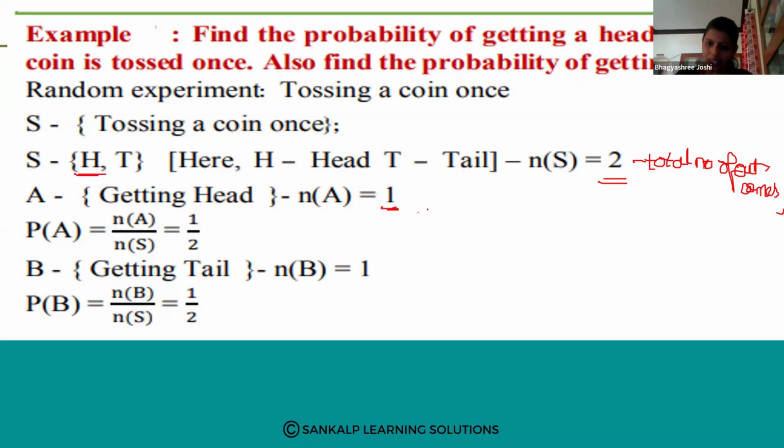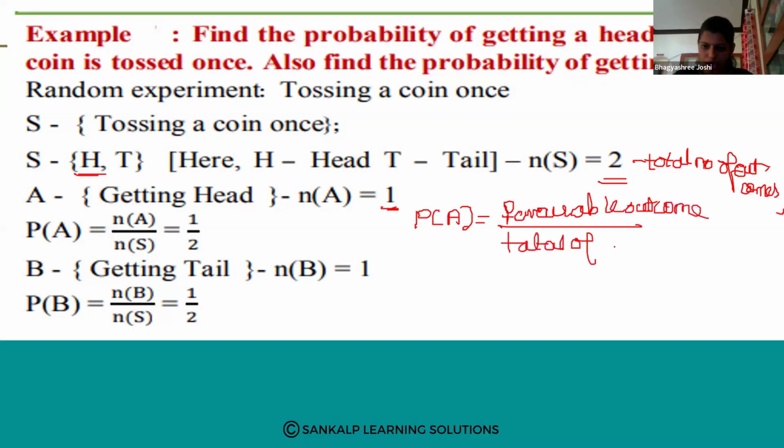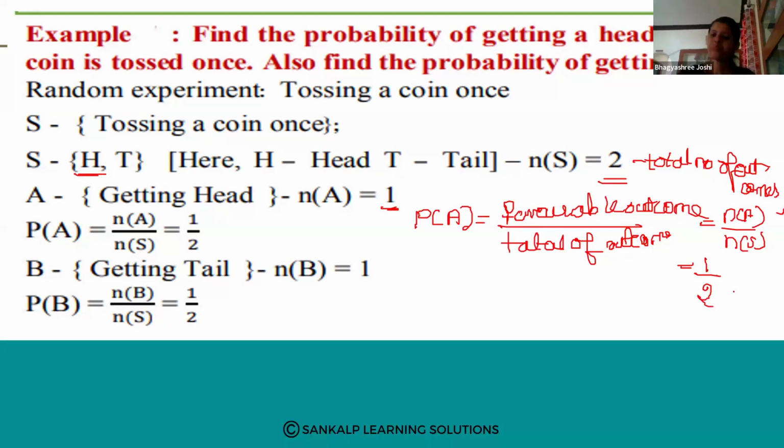Therefore, the probability of getting a head, that is P of A, is equal to favorable outcomes divided by total number of outcomes. So this I will call n of A divided by n of S. The n of A value is 1 and the n of S value is 2 here. Therefore, the probability of getting a head is 1 by 2.